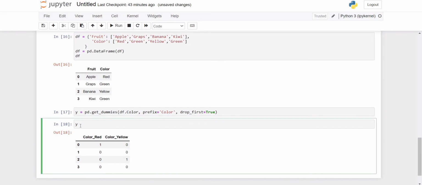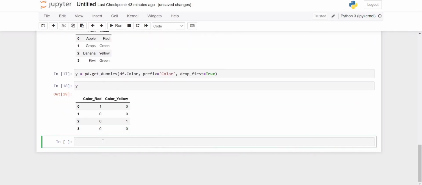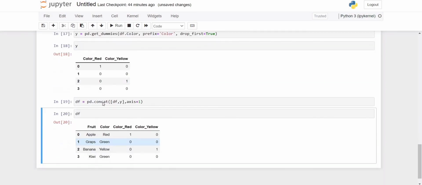Now this is our different data frame. What we need to do is merge these two data frames. So how will we merge here? data frame equal to, and in the pandas library, pd.concat. In that concat we need to define the list of data frames, which is the original data frame and this is our dummies. Then we need to provide the axis, which axis we want to merge our new column along. We are defining the axis as column-wise, and once we execute here we'll get the merged data.